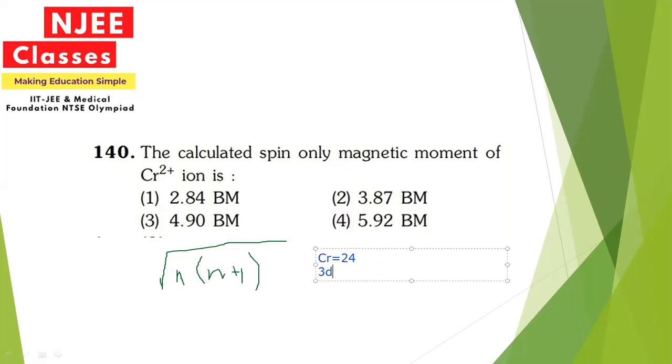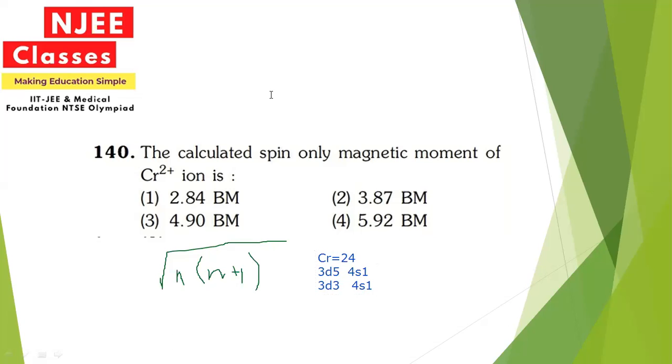The outermost configuration is 3d5 and 4s1. Now since in this case we have Cr2+, it will donate 2 electrons, so the electronic configuration will be 3d4. All in all, we can say that it will have 4 unpaired electrons.